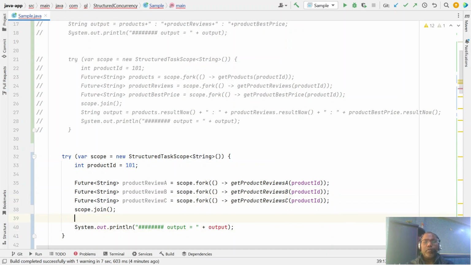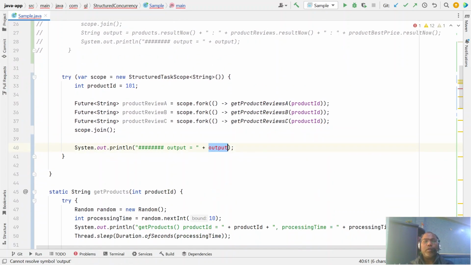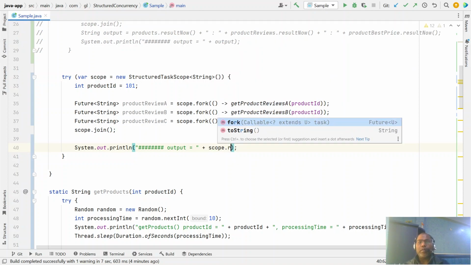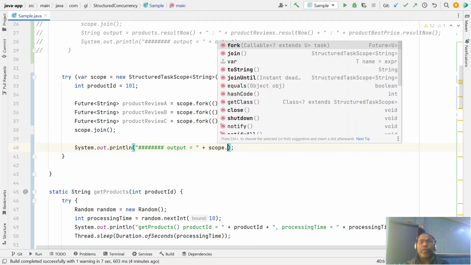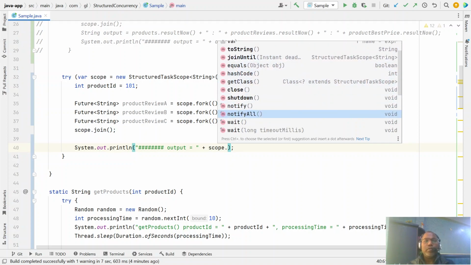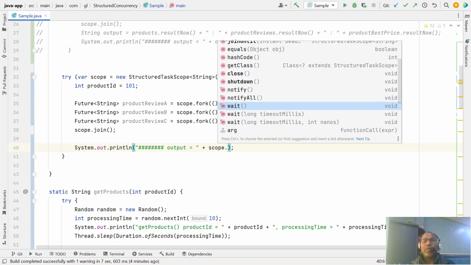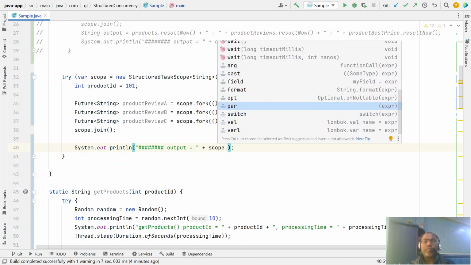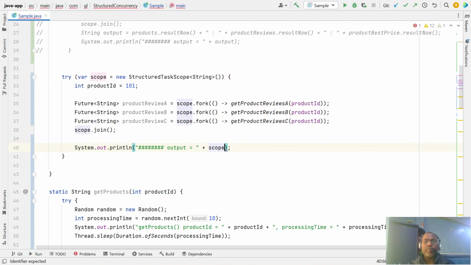And now join, and what is the output? Whatever scope you have, there is an option to get the result, then shutdown now, and the feature. Whatever the scope A B C, done.